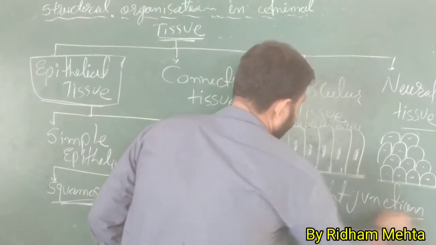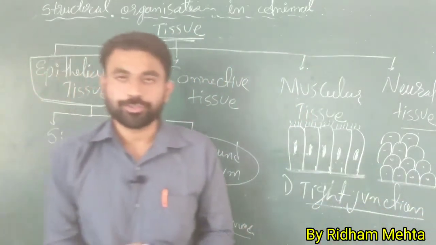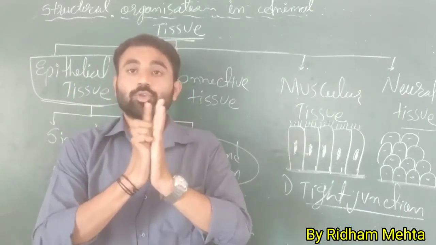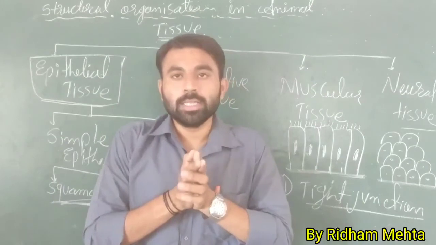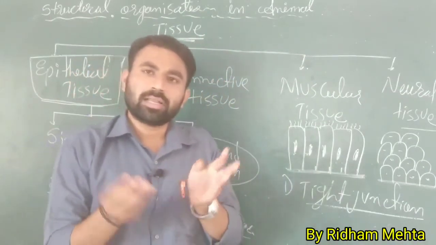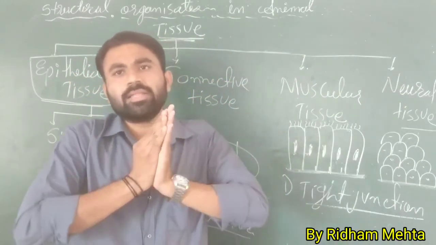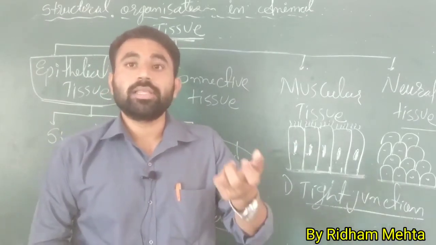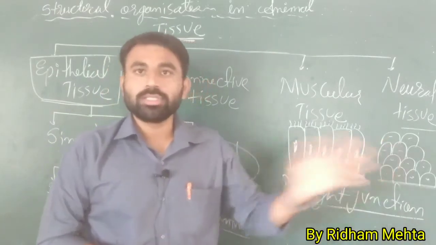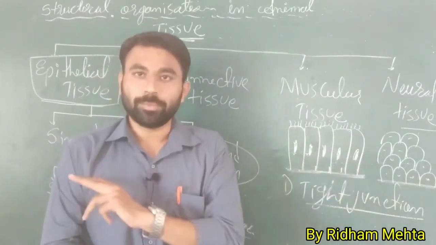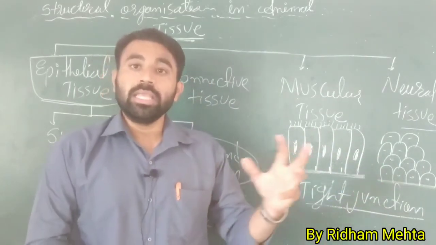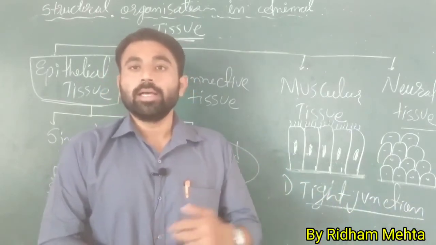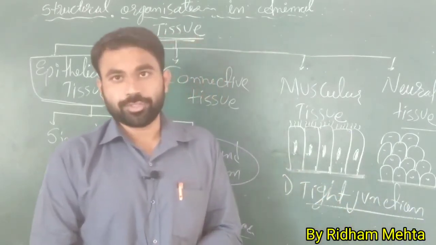Okay, so now what is tight junction? So tight junction means the cells are joining with cement material. Okay, means they are connected with each other tightly, so any substance does not leak through this junction or through the cell membrane. Cell membrane से कोई भी ऐसा जो chemicals हैं वो leak नहीं हो पाए, that's why there is the tight junction. Okay, the second one is